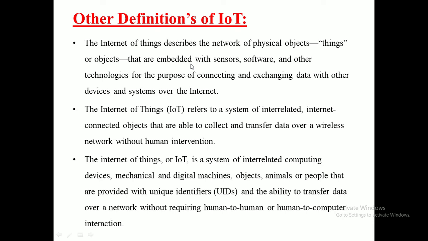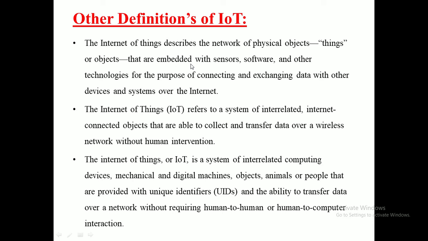Another definition is that it refers to a system of interrelated or internet-connected objects that are able to collect and transfer data over a wireless network without any human intervention. Generally we use a wireless network because a wired network is a little bit clumsy and complex. So we are using a wireless network. You already know about it. And one more definition is also there.